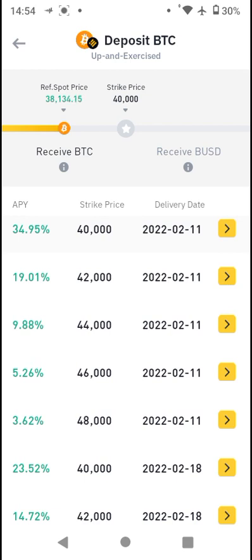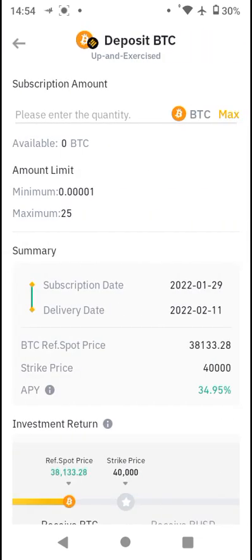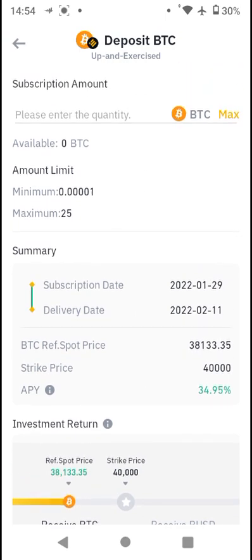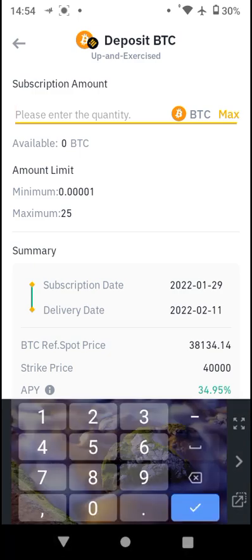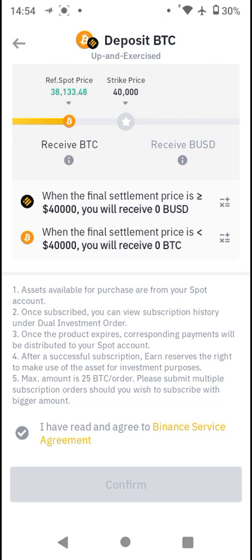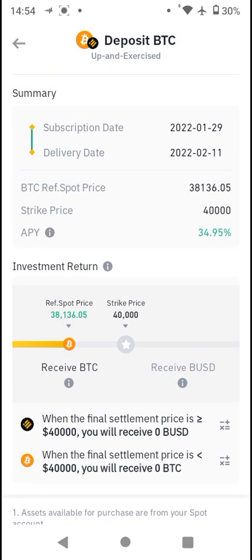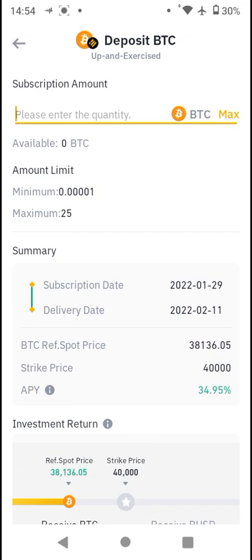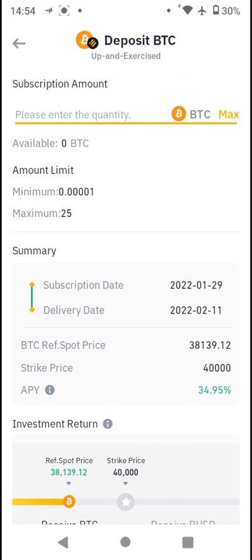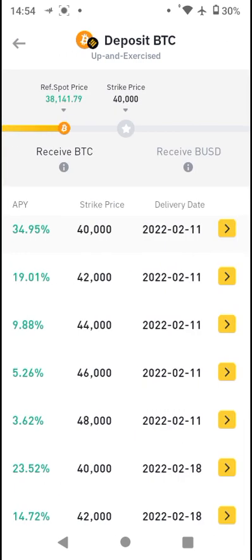So what we'll be receiving if we deposit BTC, we'll be clicking on that. We currently do not have any available BTC. It's showing that our available BTC is 0. I think we have some amount of BTC in our funding wallet. So all we need to do is to move it from our P2P funding wallet to our spot wallet, so it can be seen here for you. So we're going to go over to our P2P wallet and send those funds over.